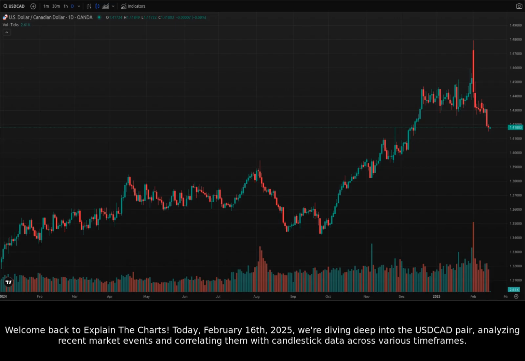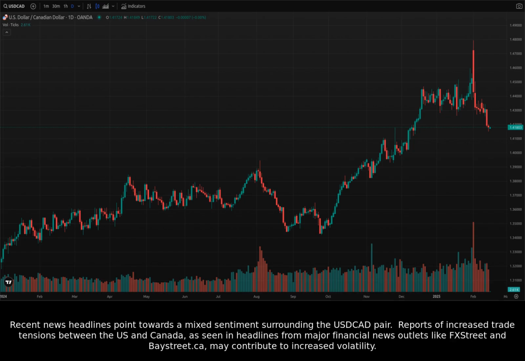Today, February 16th, 2025, we're diving deep into the USDCAD pair, analyzing recent market events and correlating them with candlestick data across various timeframes. Recent news headlines point towards a mixed sentiment surrounding the USDCAD pair. Reports of increased trade tensions between the US and Canada, as seen in headlines from major financial news outlets like FX Street and Bay Street, CA, may contribute to increased volatility.